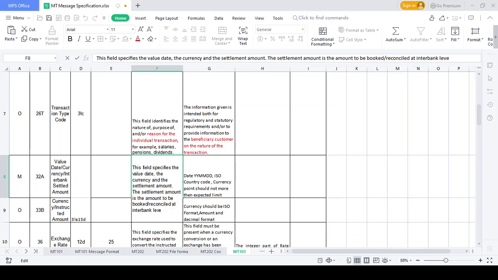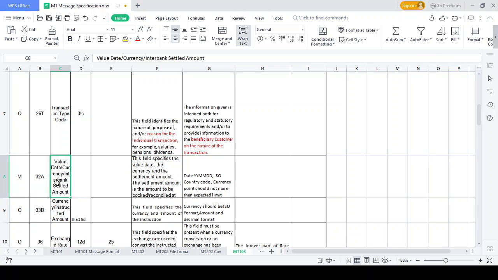My settlement amount is in AED, because I initiate the transaction from INR, but my settlement needs to be done in AED. So that reason, those details should be mentioned. Validate the interbank settlement amount. This field, okay.